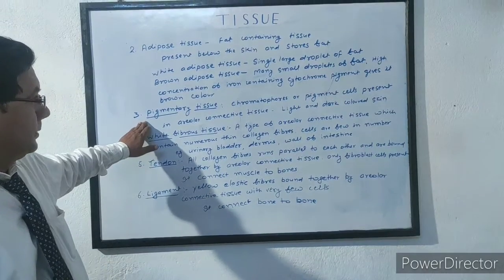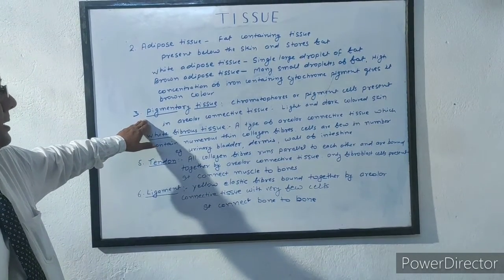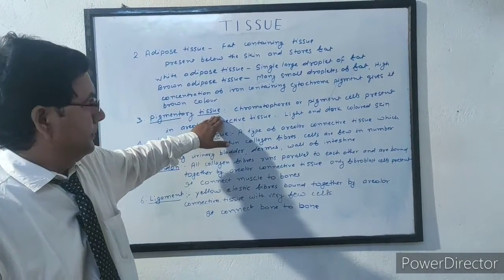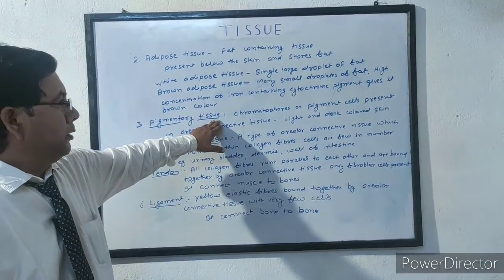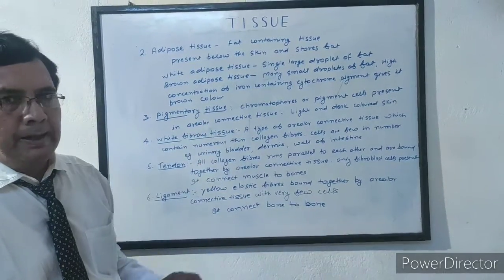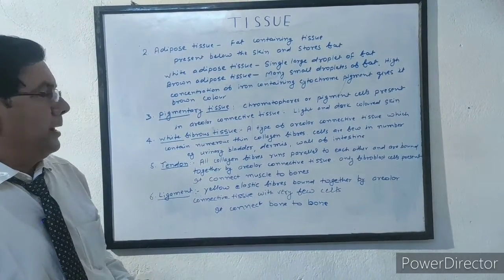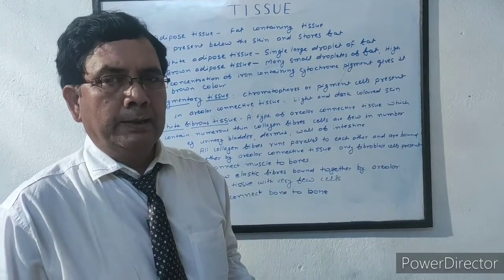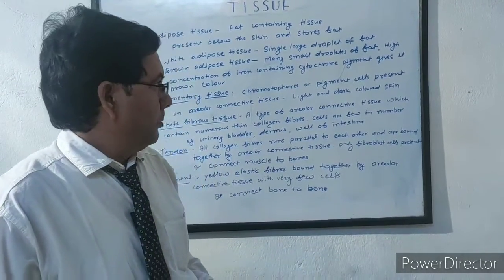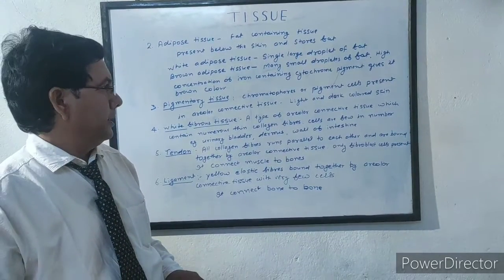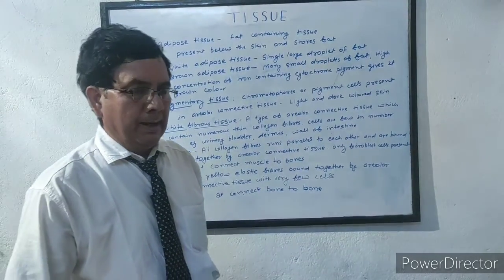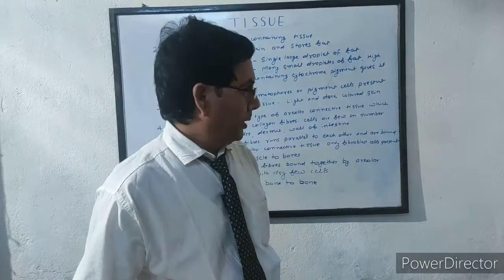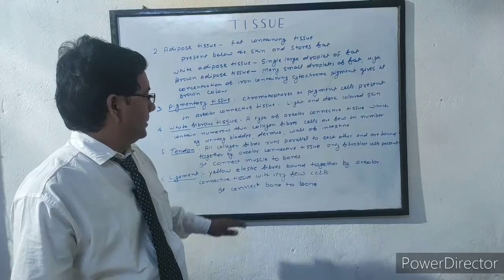The third type of connective tissue proper is pigmentary tissue. Mainly it is present in skin. It contains chromatophores or pigment cells present in areolar connective tissue. That means we can say that it is a type of areolar connective tissue in which chromatophores or pigment cells are present. The light and dark color of skin is due to chromatophores or pigment cells.